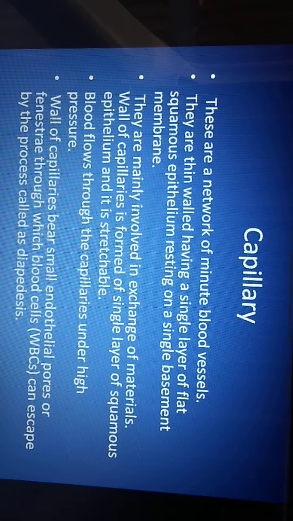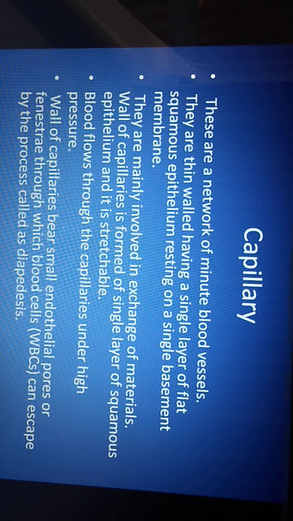The wall of the capillary bears very minute openings, and those pores or fenestrae are helpful to squeeze out the WBCs. The escape of WBCs from those capillaries is called diapedesis, which we have discussed previously at the time of WBCs and their nature.